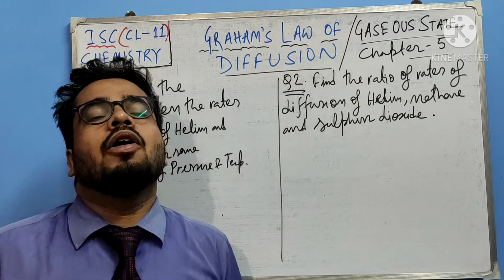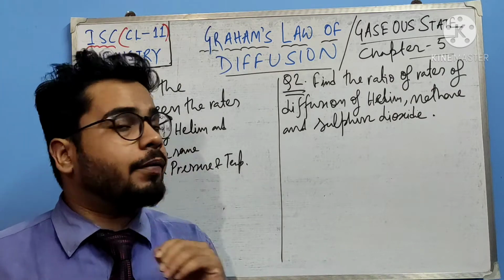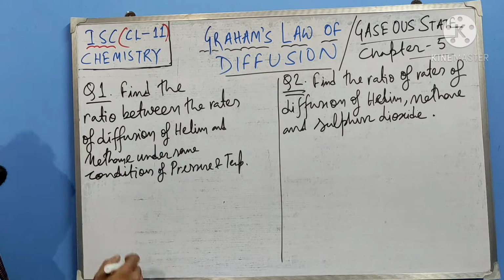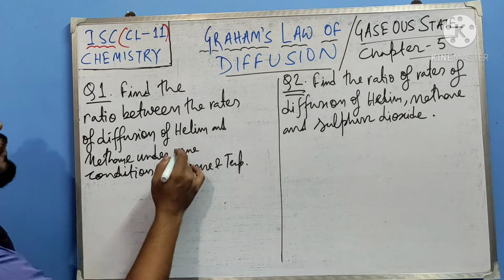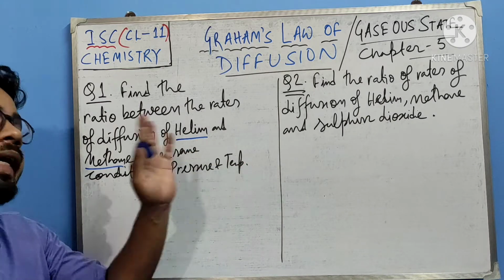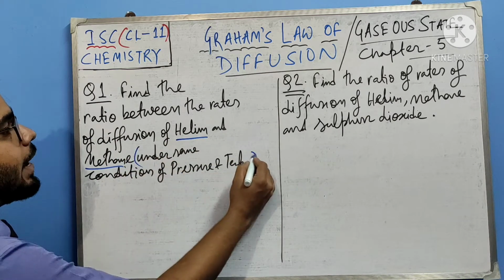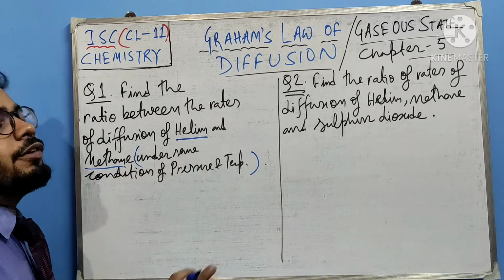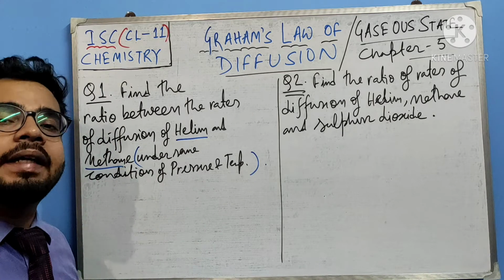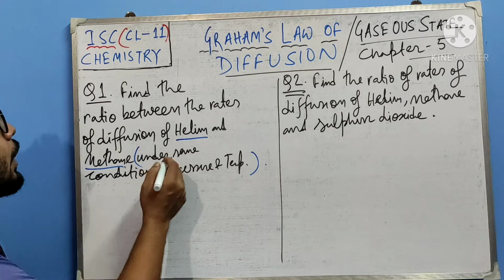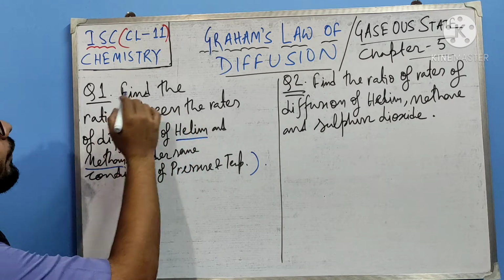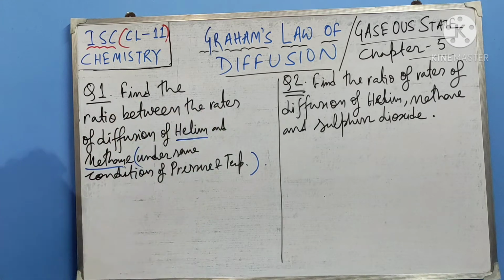Okay. So now we will do a couple of numericals on the basis of Graham's law of diffusion. Let's read the first problem: find the ratio between the rates of diffusion of helium and methane under the same conditions of pressure, temperature and area. This part may not be given in the question, but if it is not given, we will not think much; we have to make some assumptions at times when solving numericals. Under the same conditions of pressure and temperature, find the ratio between the rates of diffusion of helium and methane.